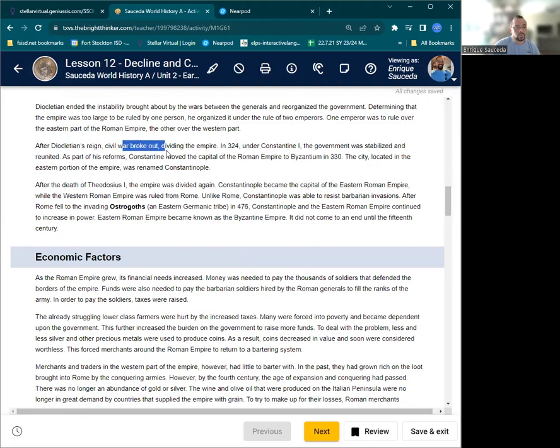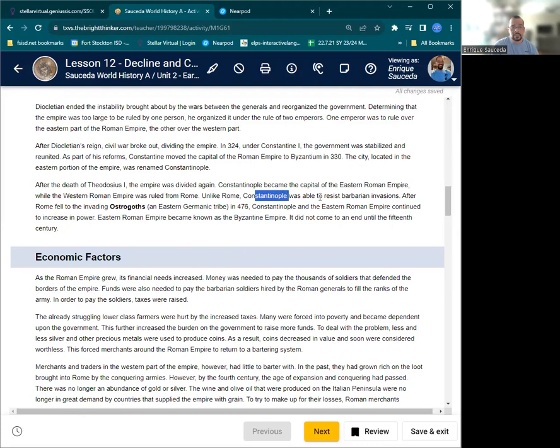After his reign, civil war broke out, dividing the empire. In 324, under Constantine I, the government was stabilized and reunited. As part of his reforms, Constantine moved the capital of the Roman Empire to Byzantium in 330. The city was located in the eastern portion and was renamed Constantinople after Constantine. After the death of Theodosius I, the empire was divided again. Constantinople became the capital of the Eastern Roman Empire, while the Western Roman Empire was ruled from Rome.